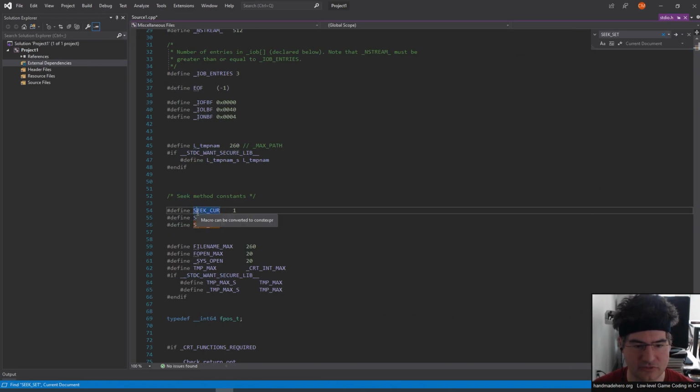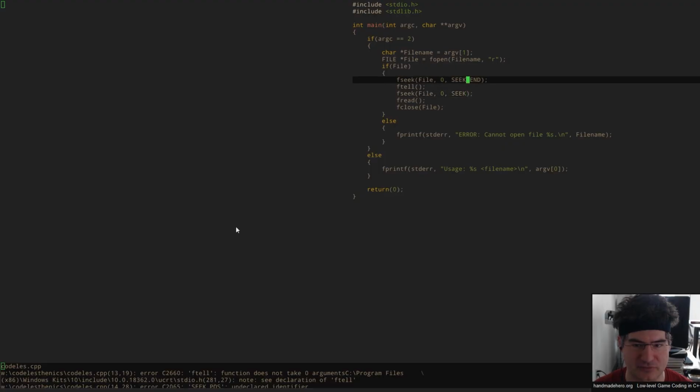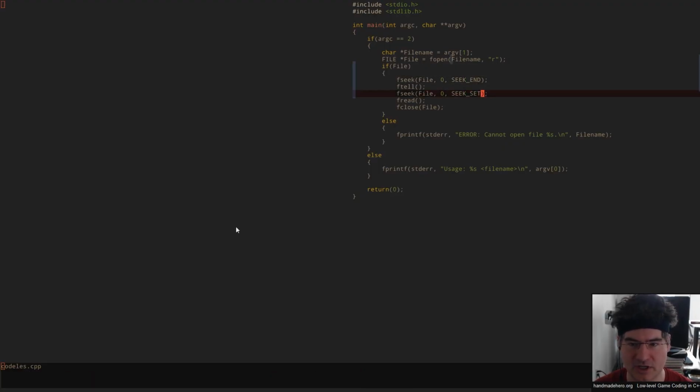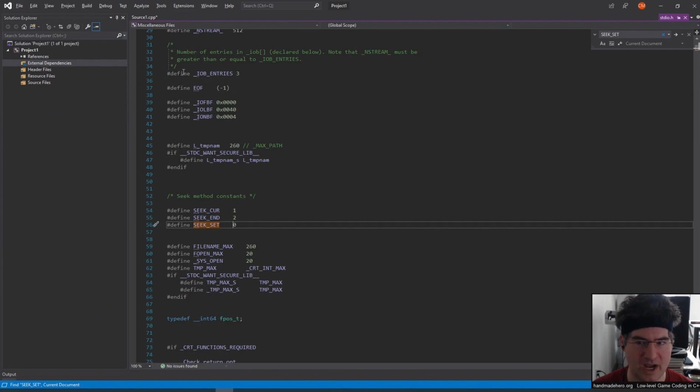So here we go. We've got SEEK_CUR, we've got SEEK_END, and we've got SEEK_SET. That's a 0 there. Probably should have just remembered to pass 0, honestly. If we were really flexing our code muscles, we probably wouldn't use those identifiers, but I'm going to go ahead and use it anyway. Who knows why this couldn't be found?